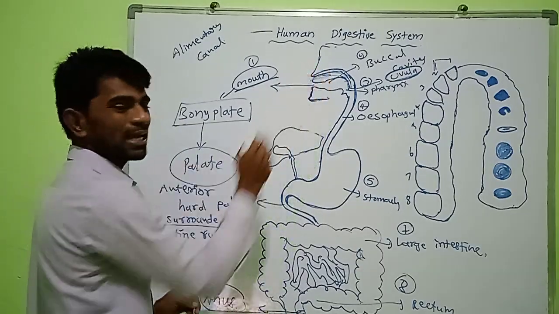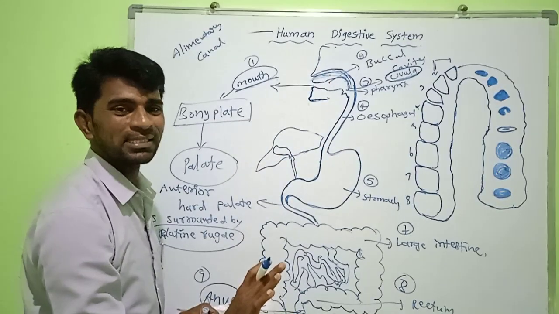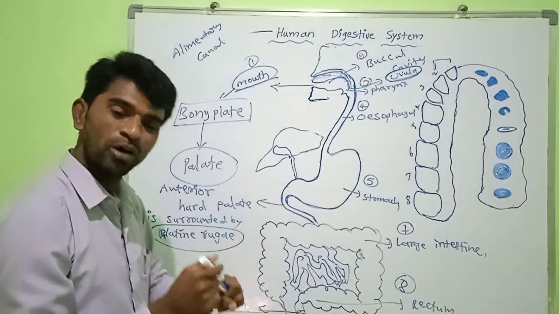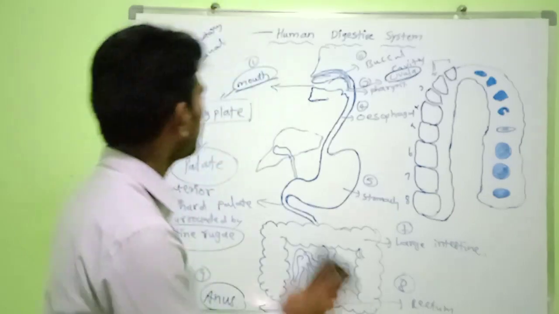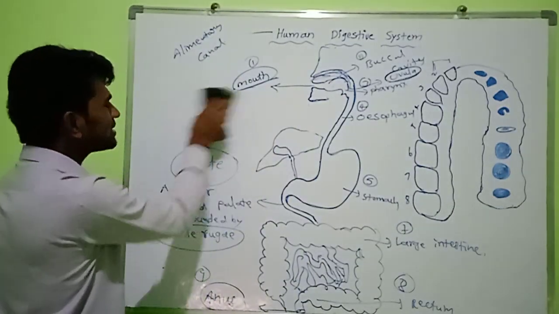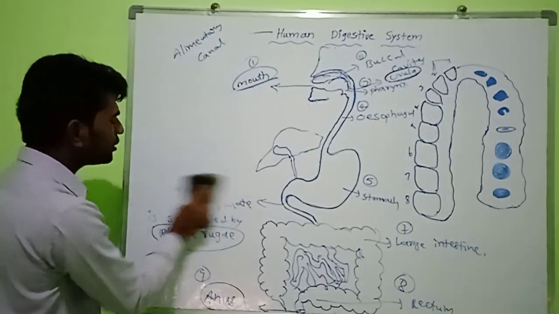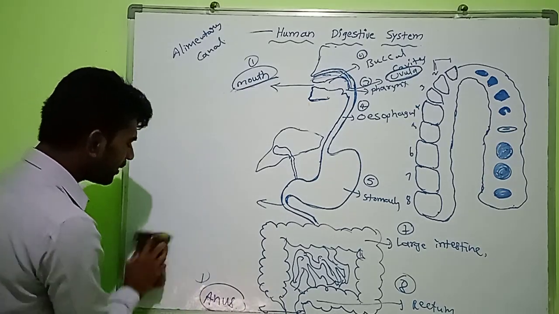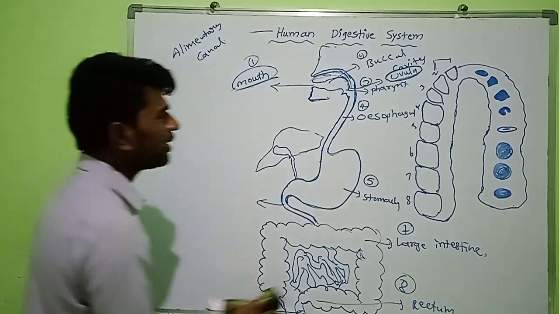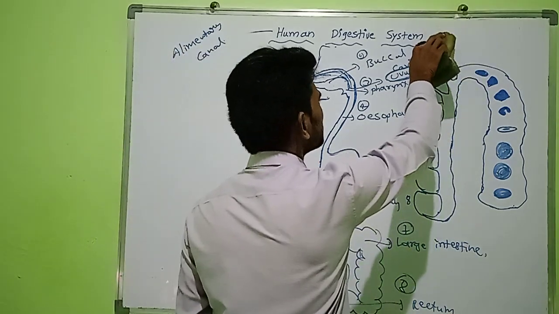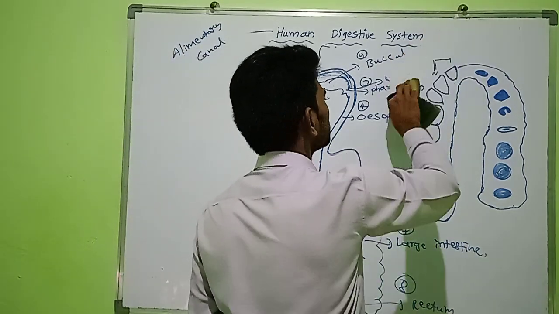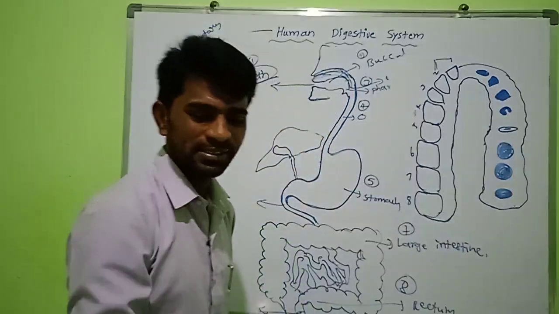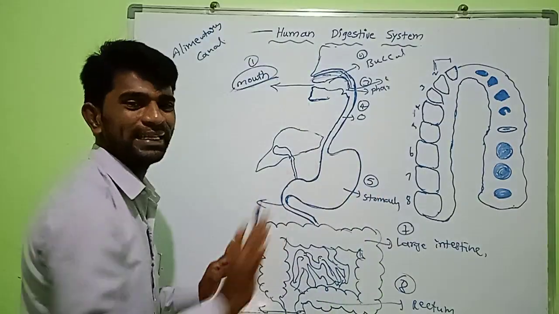So in the buccal cavity, what are present? First part, teeth are present. So let us discuss about the teeth in the human body which are associated to the human digestive system. Okay, human digestive system. So dear students, listen very carefully. Today we are going to discuss about the human teeth.